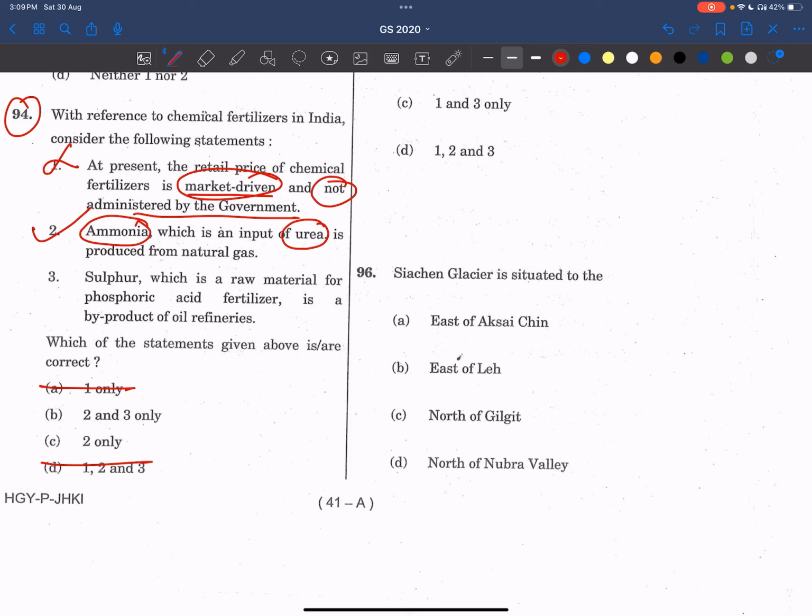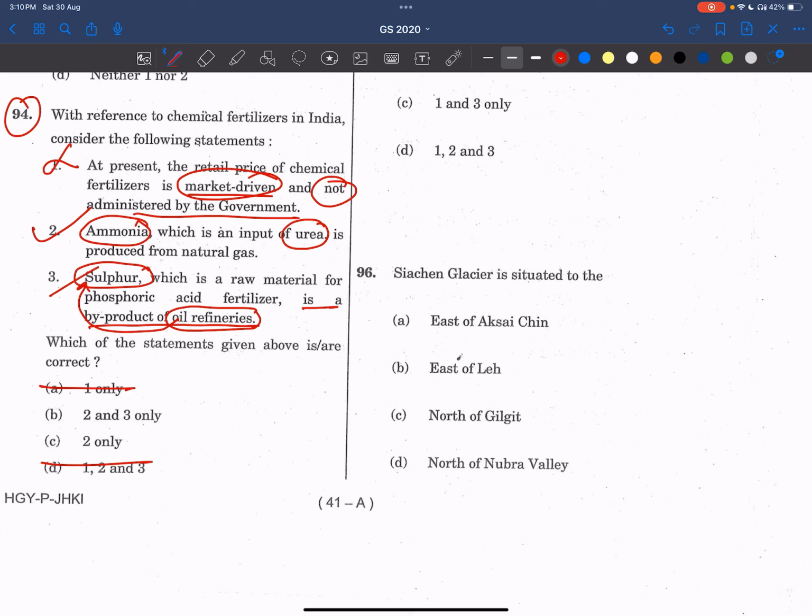Now, sulfur, which is a raw material for phosphoric acid fertilizers, is a byproduct of oil refineries. See here, friends, what are oil refineries? This we call petroleum. Petroleum means what? Petro means some rock oil. And we know sulfur. This sulfur cycle is there, no? It is from soils only, especially from sedimentary rocks.